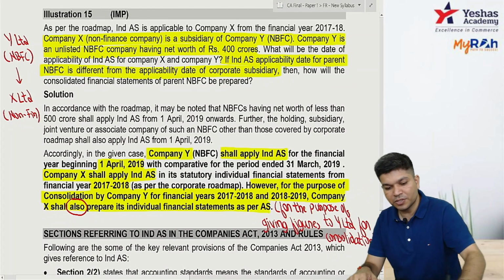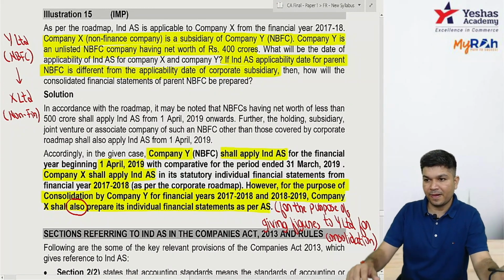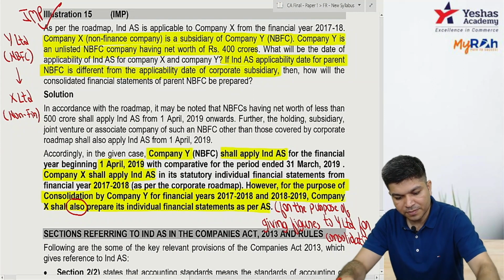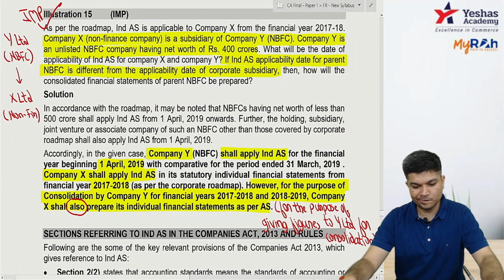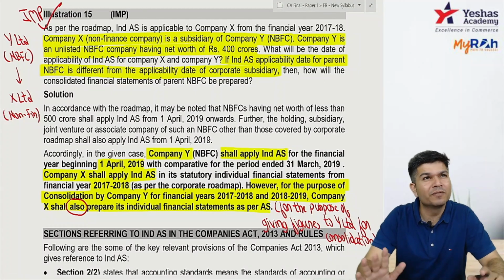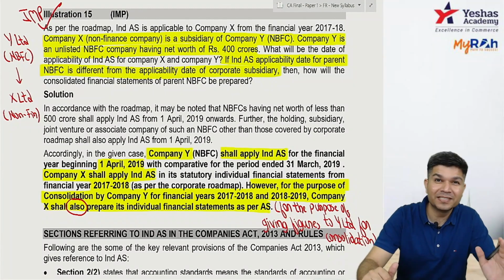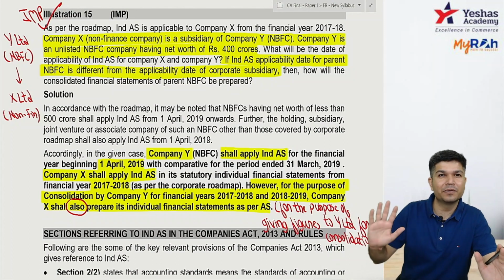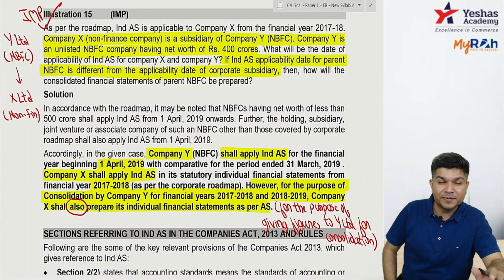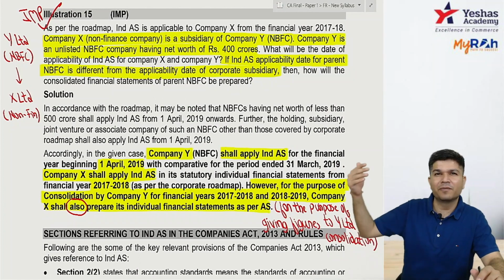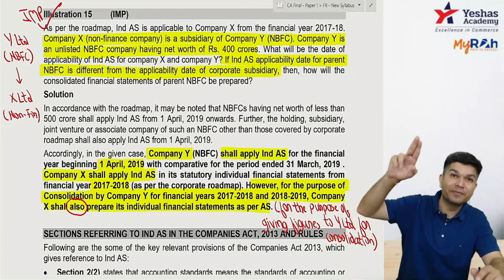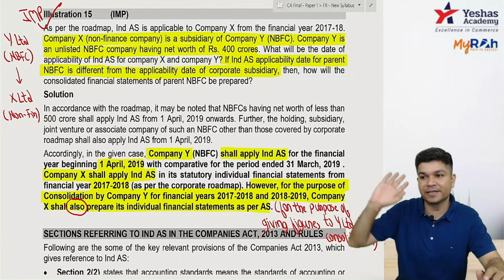Are you clear with this question? It's important. For the NBFC with net worth 400 crore, it's 1/4/19 onwards. From 1/4/19 to you, your subsidiary also gets covered from 1/4/19. If the subsidiary was already covered earlier, they have started following Ind AS, but for those 2 years, they will be giving me data for CFS, which will be as per AS.